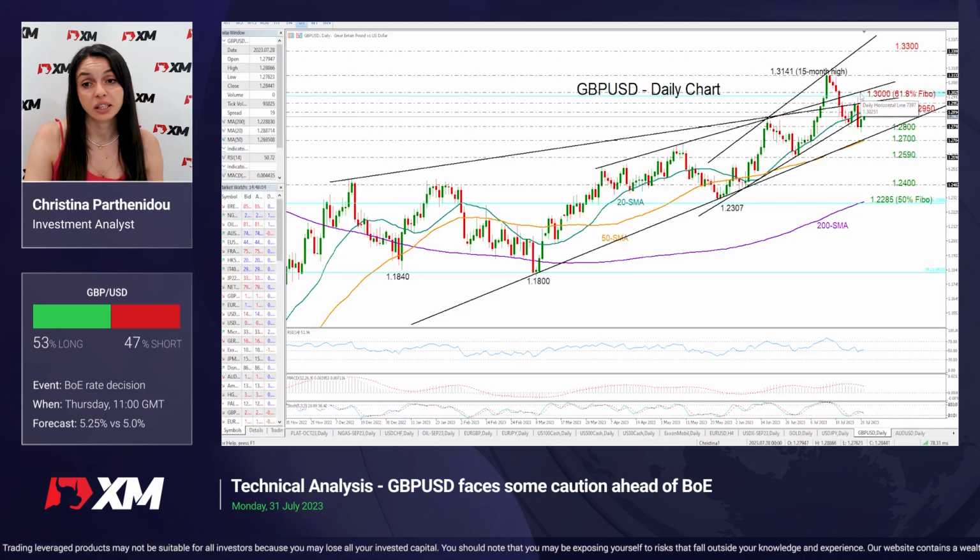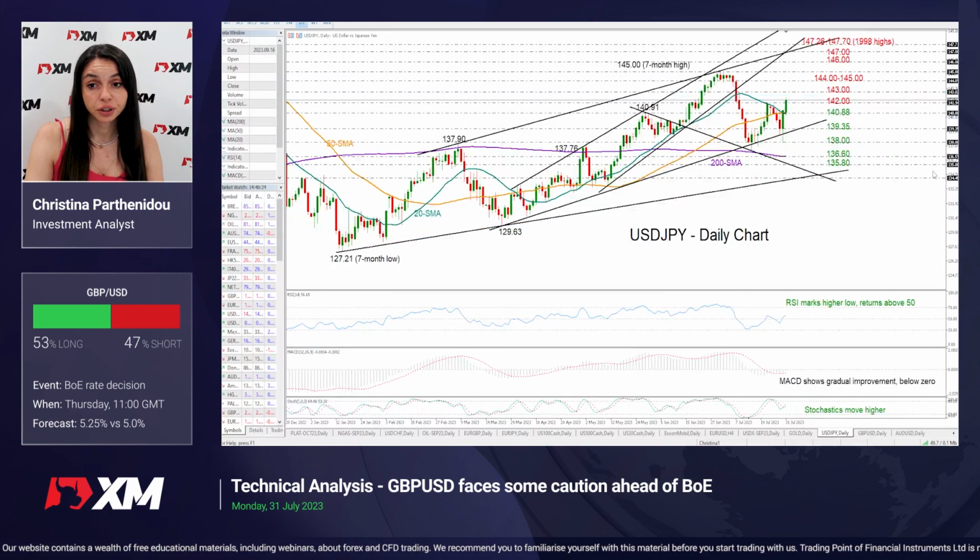I would like to see a clear close above that area in order to target the 15-month high 1.3141. And then if bullish pressures strengthen from here, the spotlight will turn to this ascending line over here at 1.33.